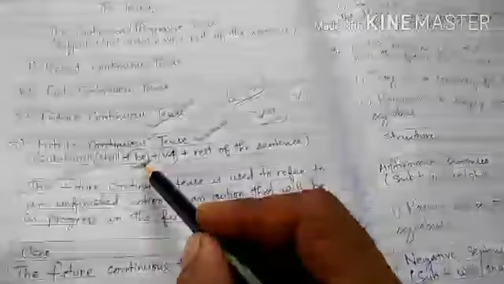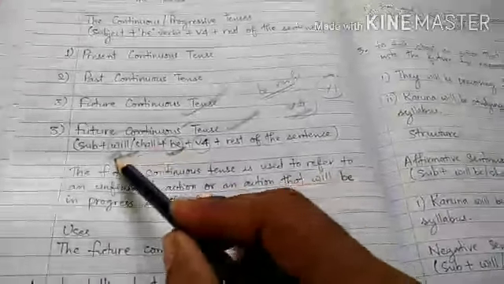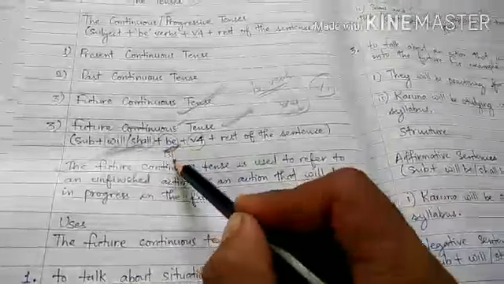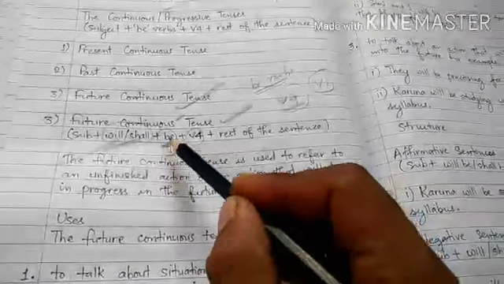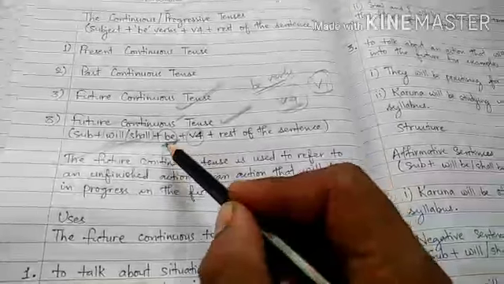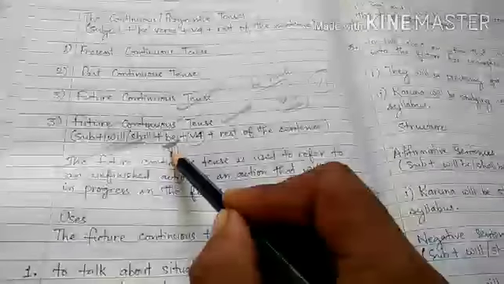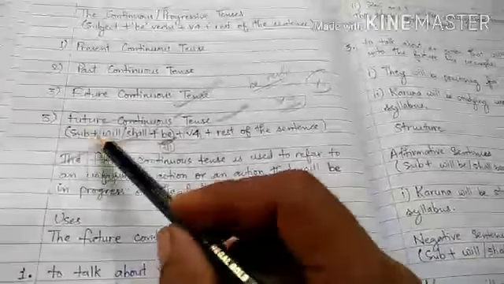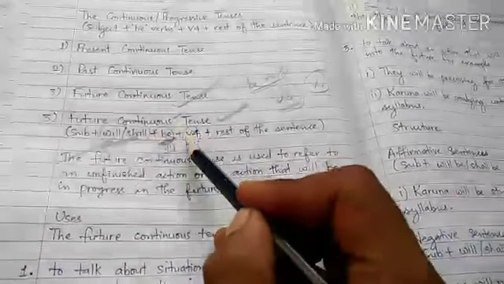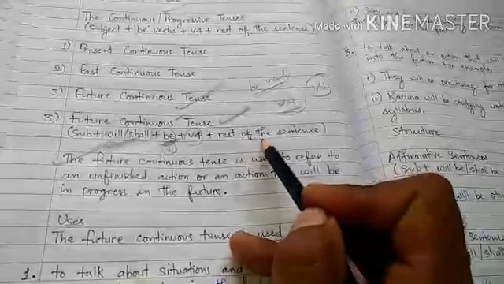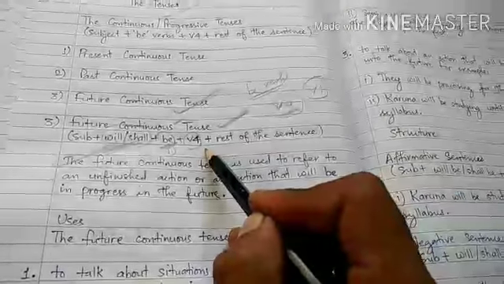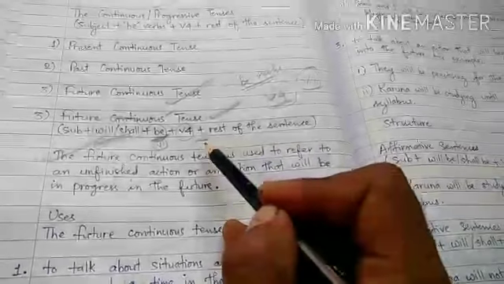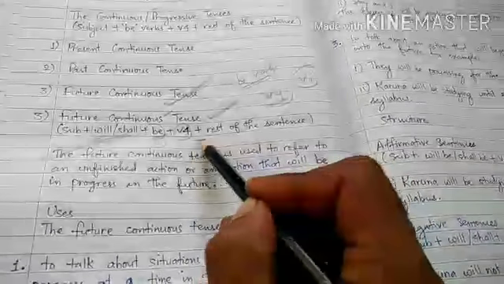And now after will or shall we have to use be1. So be itself is be1 of be verbs. So be itself is B1 also, and be itself is from the be verbs also. That means after will or shall it has been B1 also, before the ing form we have be verbs also. That means subject plus will or shall plus be plus verb ing plus rest of the sentence is the structure of sentences in affirmative form in the future continuous tense. Okay, I hope you have understood.